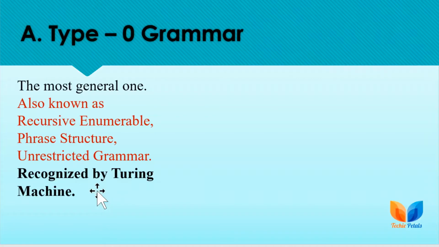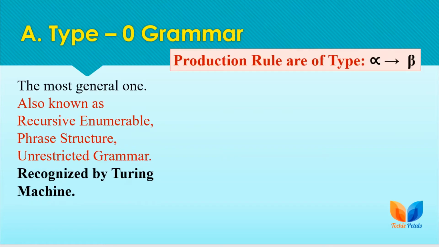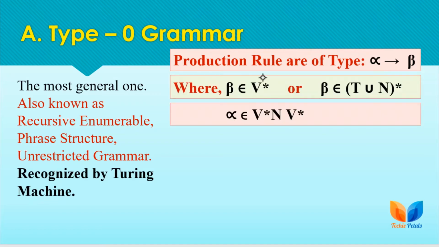So first we have type 0 grammar. The most general one, also known as recursively enumerable or the phrase structured grammar, unrestricted grammar, recognized by the Turing machine. Here the production rules are going to be of this type: alpha can be rewritten as beta, where alpha is a string of terminal, non-terminal, or it can be defined with a V symbol or with union of terminal and non-terminal like we have here.